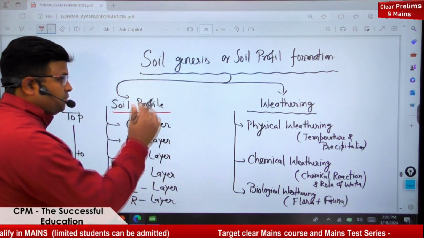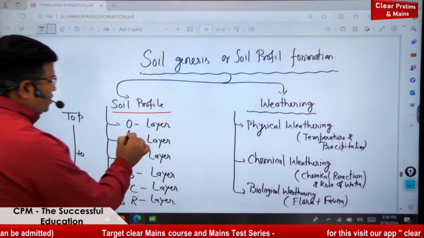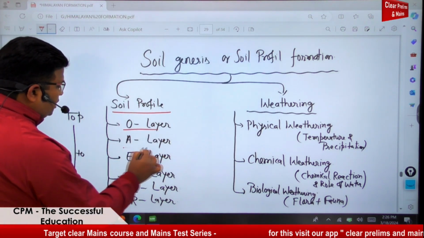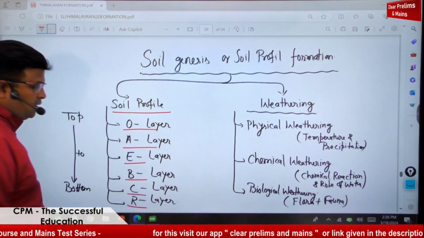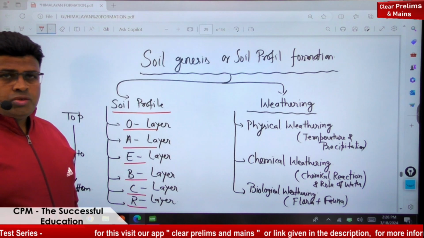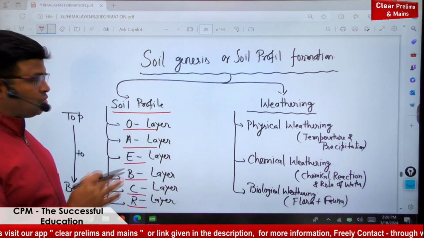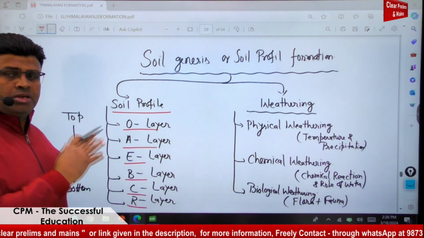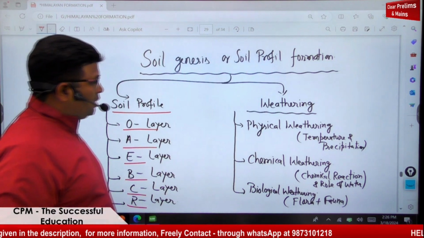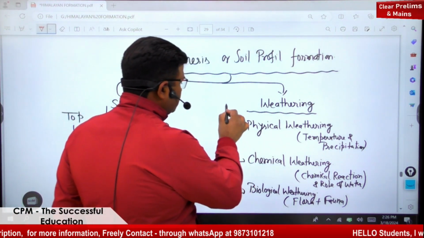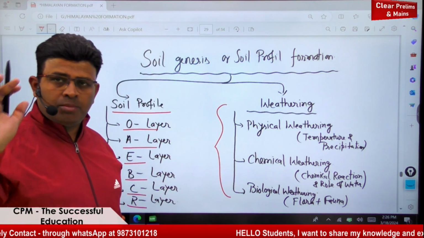Soil has been divided from top to bottom into different layers: O layer, A layer, E layer, B layer, C layer, and R layer. Soil formation is taking place in the different layers. This is known as the soil profile, and the way it has been formed is known as soil profile formation. Understood? Here, we'll also see which factors are responsible for the formation of this soil profile and the formation of the soil.